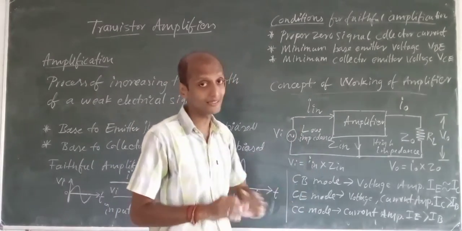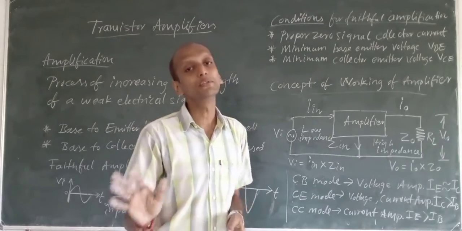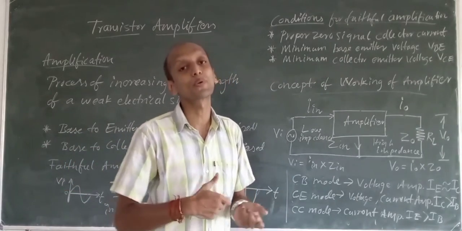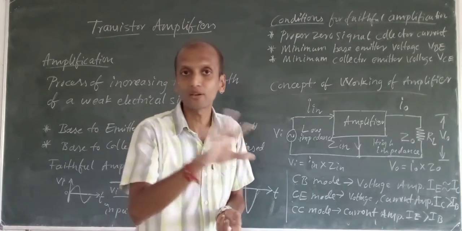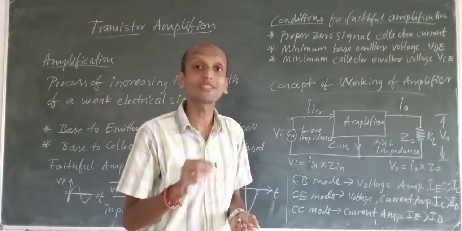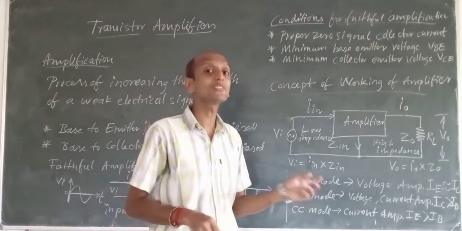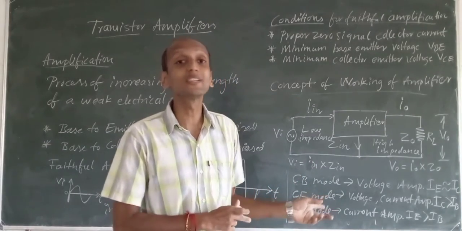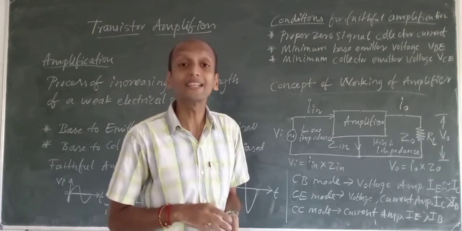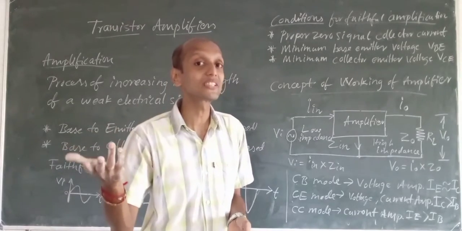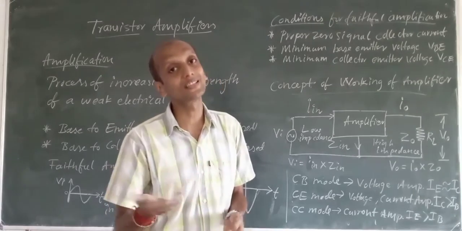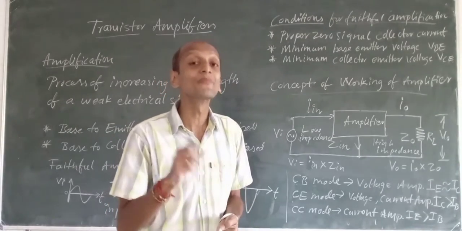When DC is there, there is no question of reactances provided by capacitors and inductors, because reactance depends on frequency. The reactance of your capacitor and inductor depends on frequency.